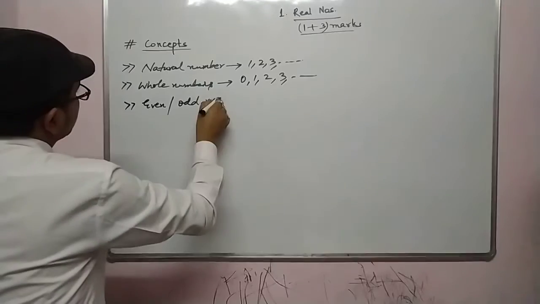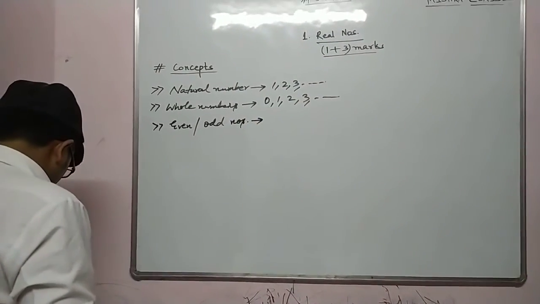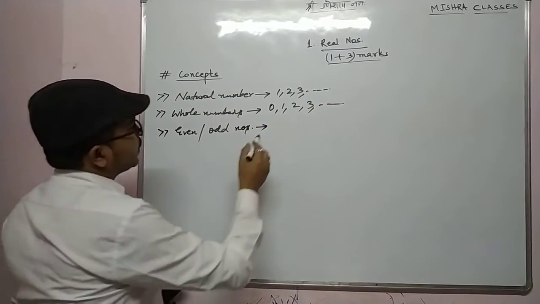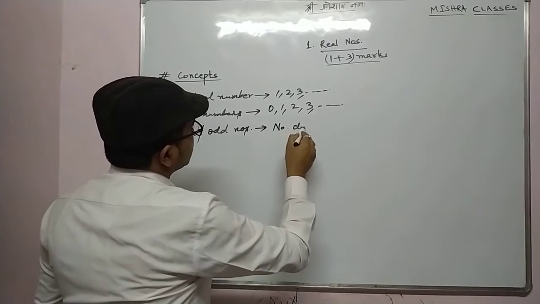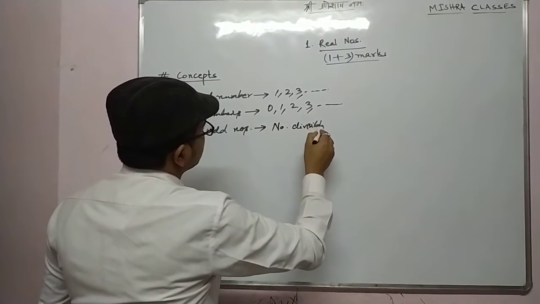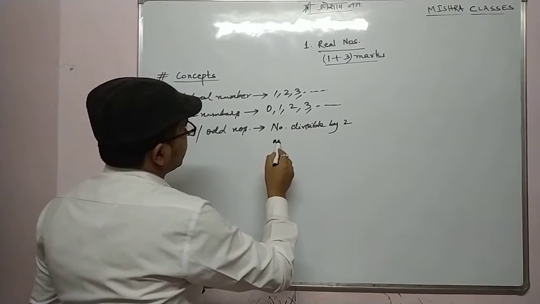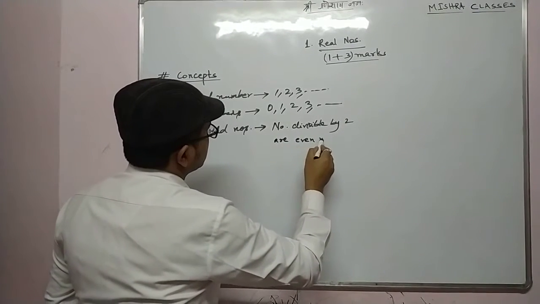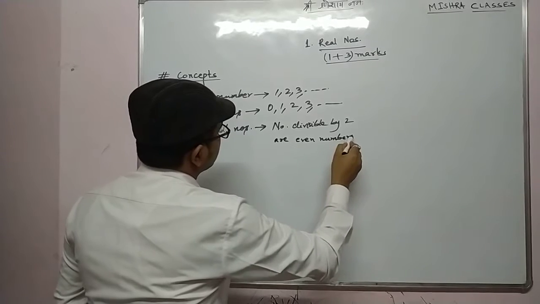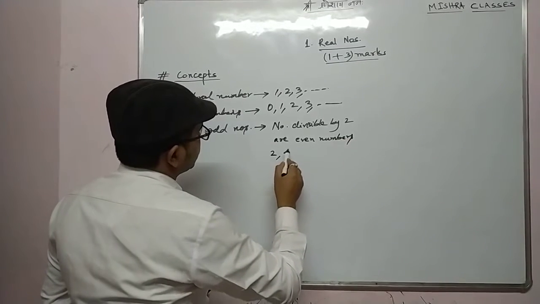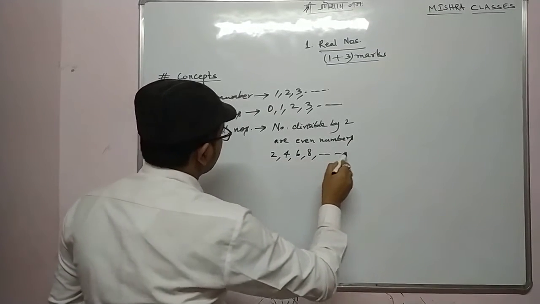Next we should know even and odd numbers. Now what are they? Numbers divisible by 2 are even numbers. Like I can say 2, 4, 6, 8, and so on.